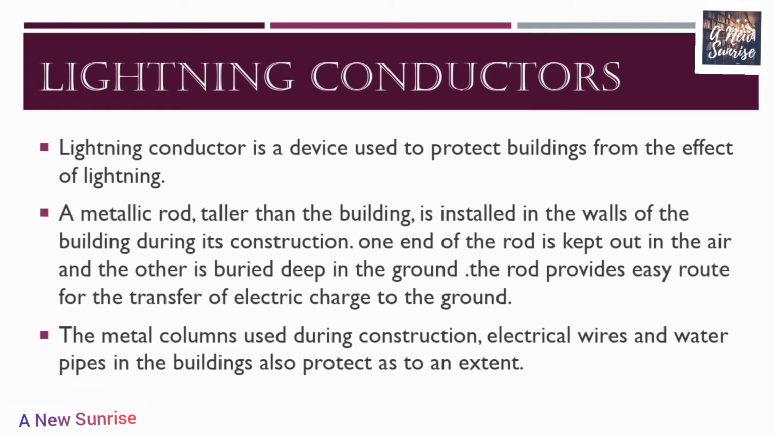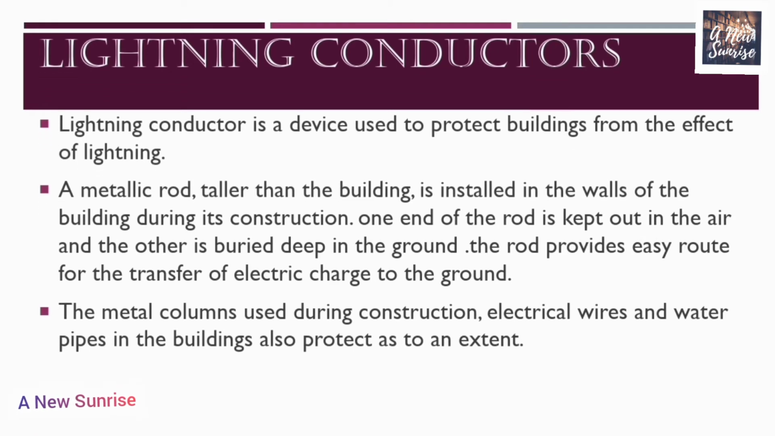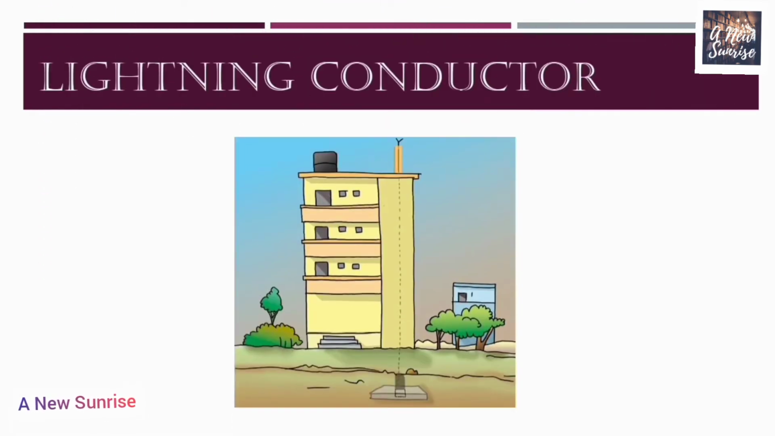A metallic rod taller than the building is installed in the walls of the building during its construction. One end of the rod is kept out in the air and the other is buried deep in the ground. The rod provides an easy route for the transfer of electric charge to the ground. The metal columns used during construction, electrical wires and water pipes in the buildings also protect us to an extent. So this was about lightning conductors. Now let us see the image of a lightning conductor. This is the image of a lightning conductor.